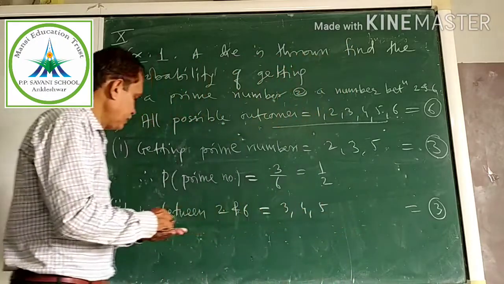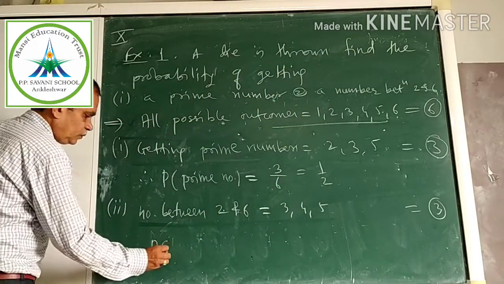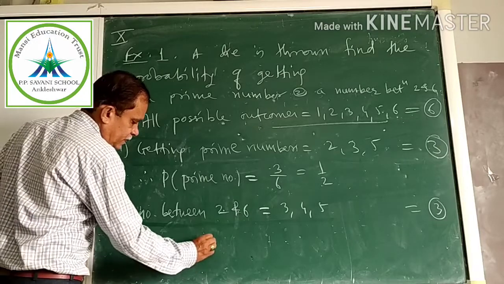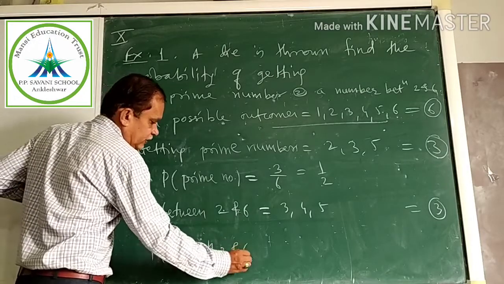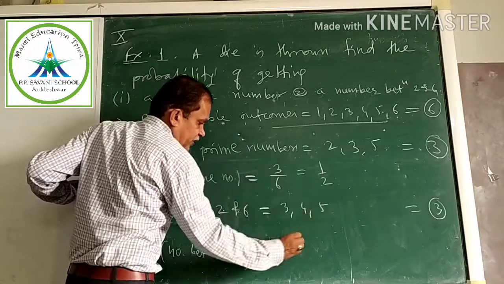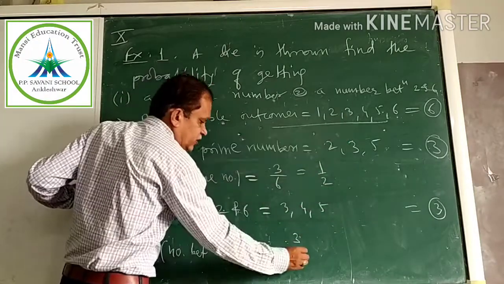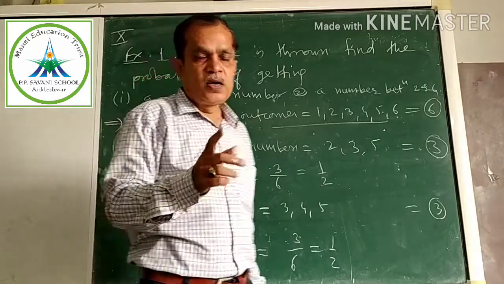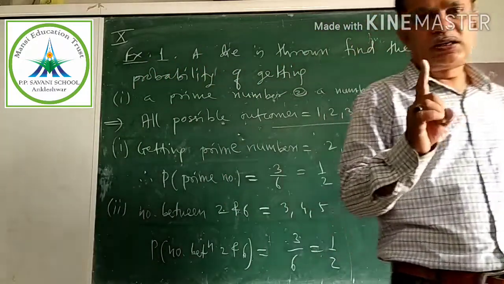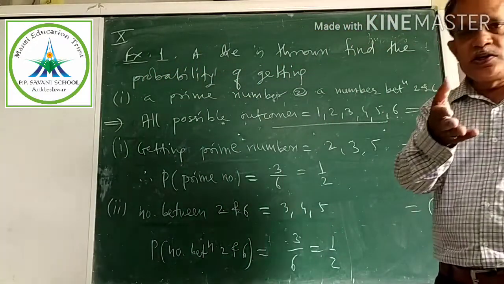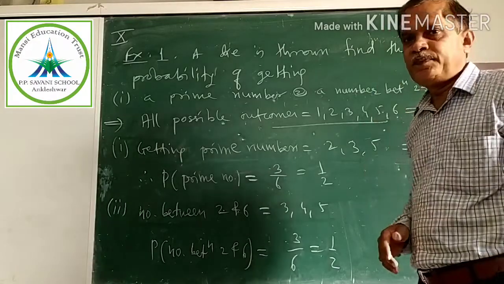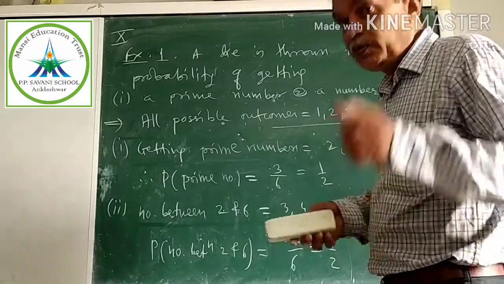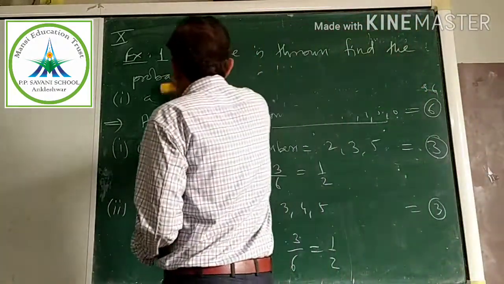Therefore, now we are writing the probability. Probability of a number between 2 and 6 is equal to how many? 3 out of how many? 6. That is 1 upon 2. Do you understand? If you understood this example, my dears, I am telling you, the next example I am writing, you will answer immediately yourself. Okay? Very good. Now see, I am taking example 2. You will answer yourself.